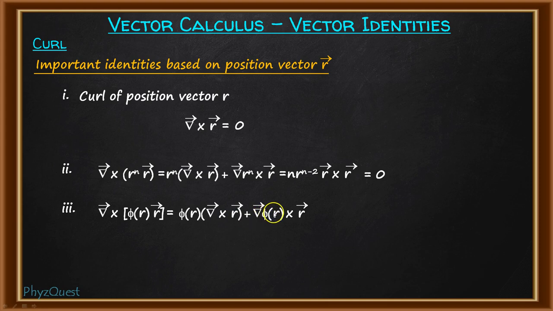Now the gradient of phi R we derived in the gradient part. This will be equal to phi prime R into vector R. So this will be phi prime R into vector R cross vector R, which is already there. Again, vector R cross vector R will obviously be equal to 0. So this identity will also be equal to 0. Whatever function of R you choose and multiply with vector R, the product when operated with curl will obviously give you the value of 0.